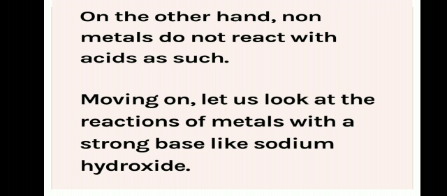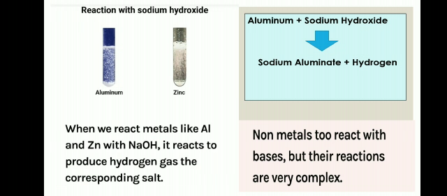Now let's discuss the reactions of metals and non-metals with bases like sodium hydroxide. As we have known, bases are bitter in taste and soapy to touch. So when we add sodium hydroxide, which is NaOH, to aluminium and zinc, it also produces hydrogen gas and a salt is produced. For example, here we have written one example for you: when aluminium is reacted with sodium hydroxide, sodium aluminate is formed and hydrogen gas is liberated.